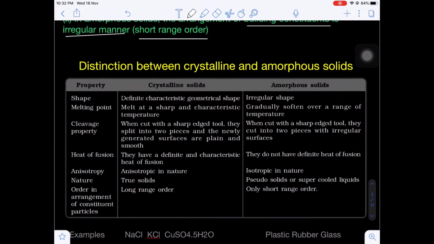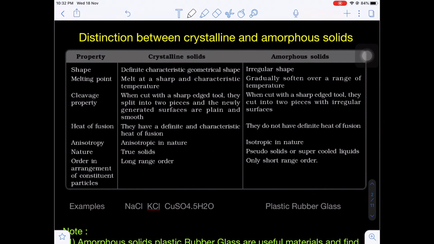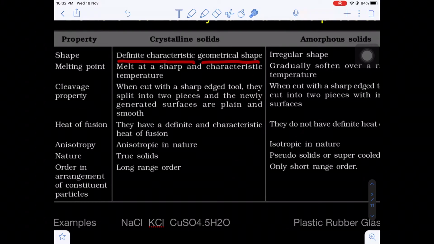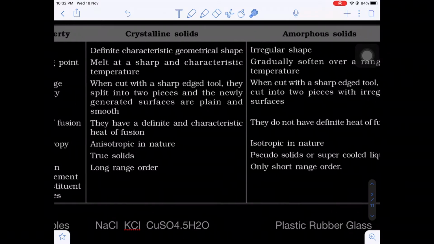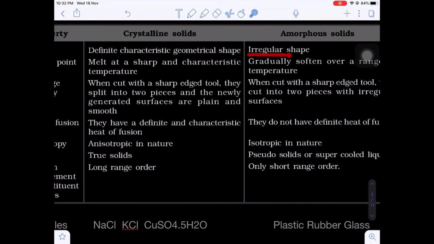Now the basic differences between crystalline and amorphous solids. What are the basic differences? The first difference: crystalline solids possess a definite characteristic geometrical shape. But whereas amorphous solids, just now I told you, have irregular shape. That means here regular shape, here irregular shape.